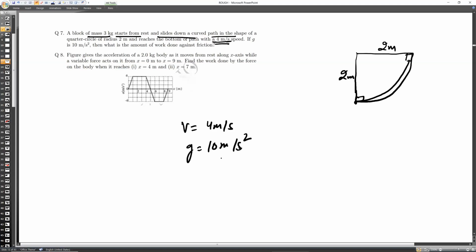60 joule. You know that, mgh. Yeah, 60 joules. Okay, let's check. Sir, 240 joules. 240 joules. Okay, let's check.